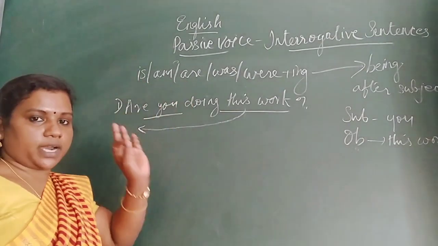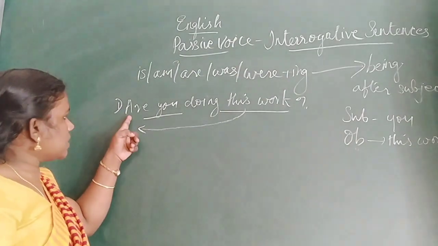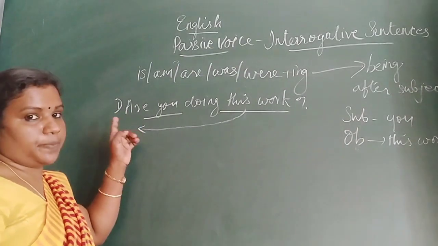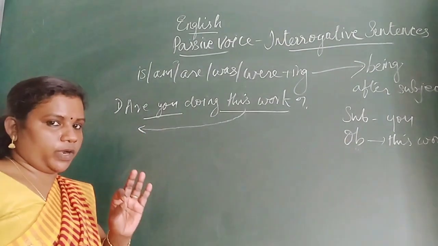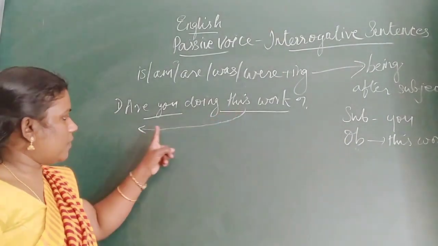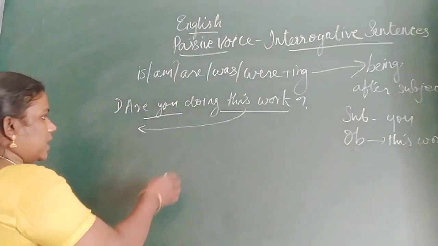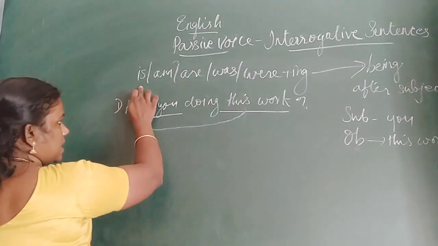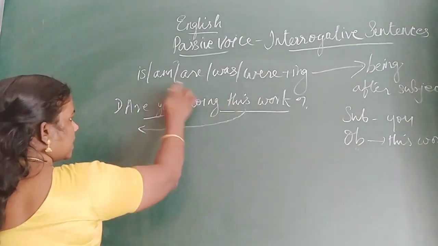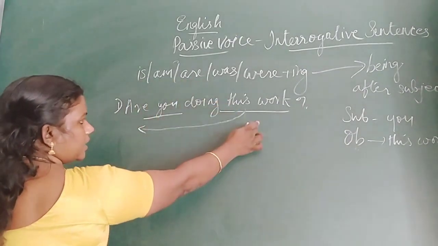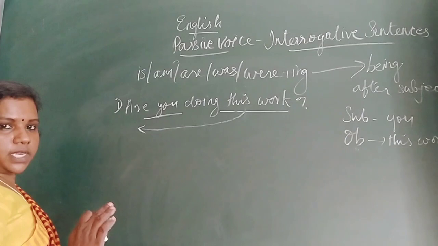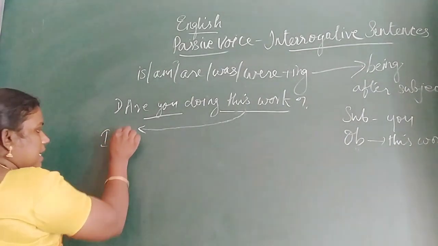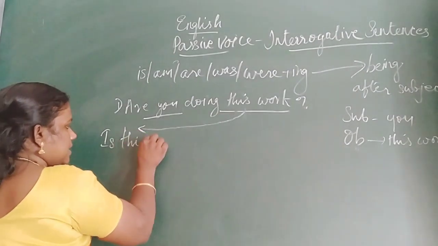Here, what is the auxiliary verb? Are. This is in present tense, so the present form only we will write. This work, which auxiliary verb will be suitable? Is this work, am this work, are this work. Which auxiliary form? Is. So we have to start with: is this work.